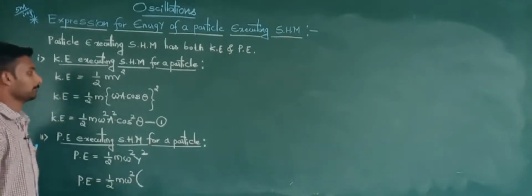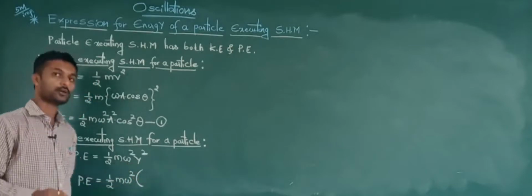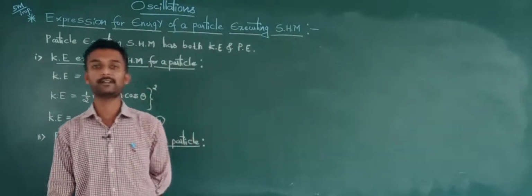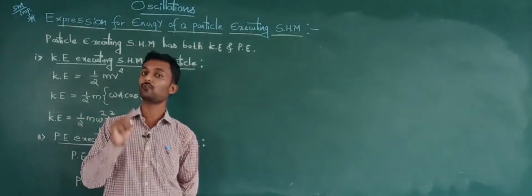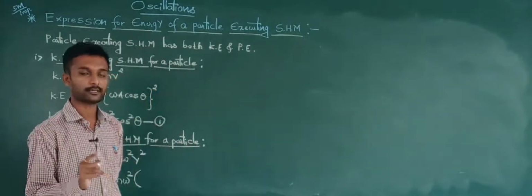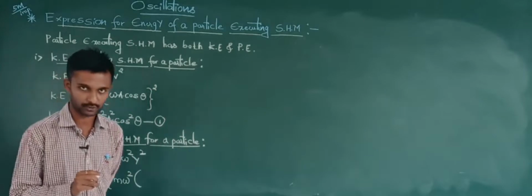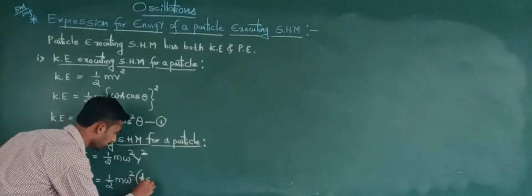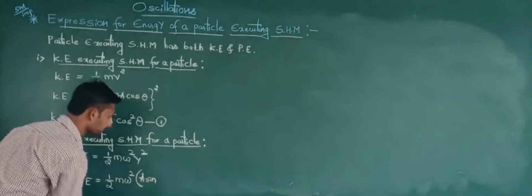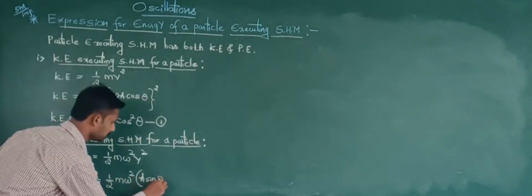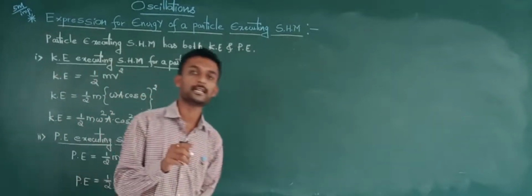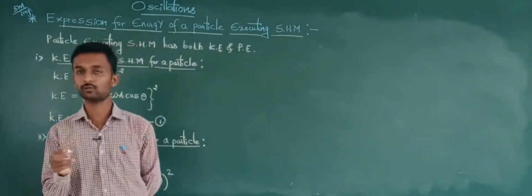So I will replace y, y is nothing but displacement. In yesterday's class we derived an equation for displacement using simple harmonic motion. So what is that equation? y is equal to a sin theta, or you can say a sin omega t. So theta is nothing but omega t, we can take here.